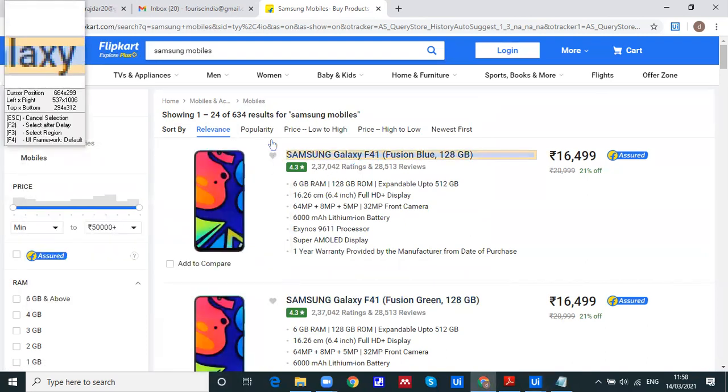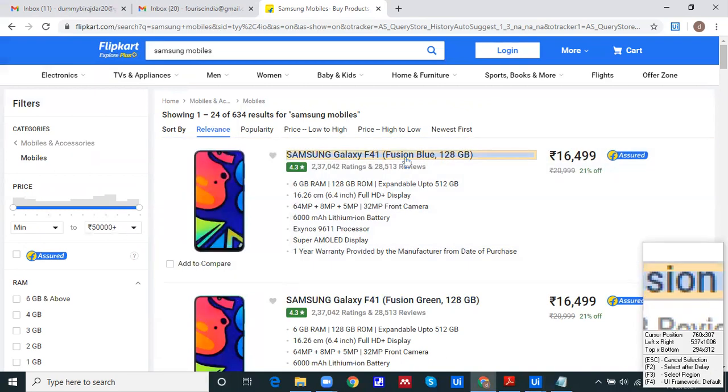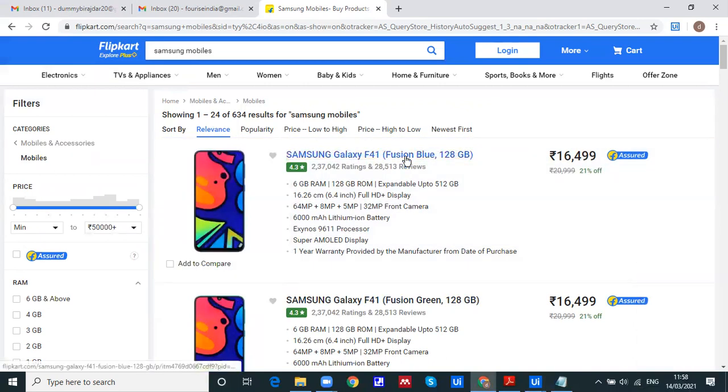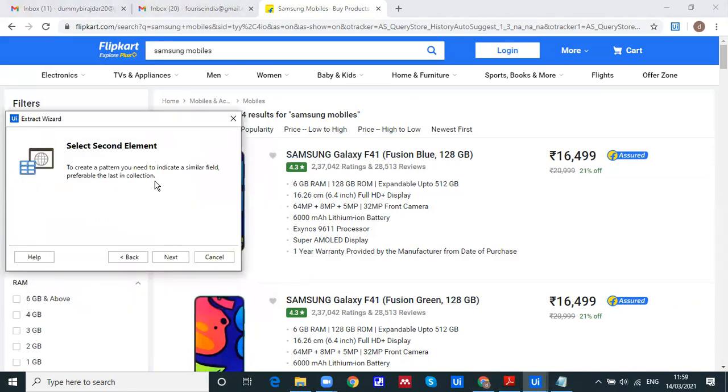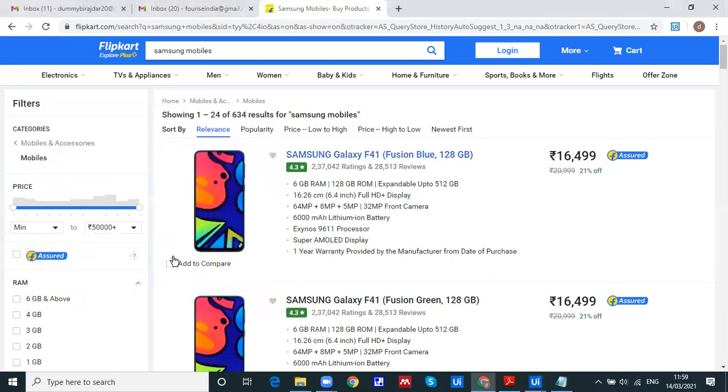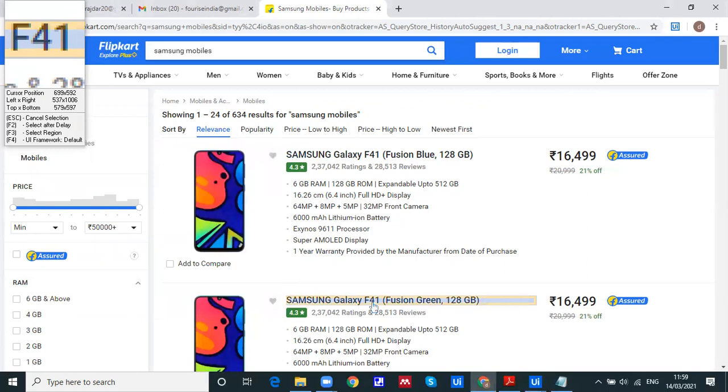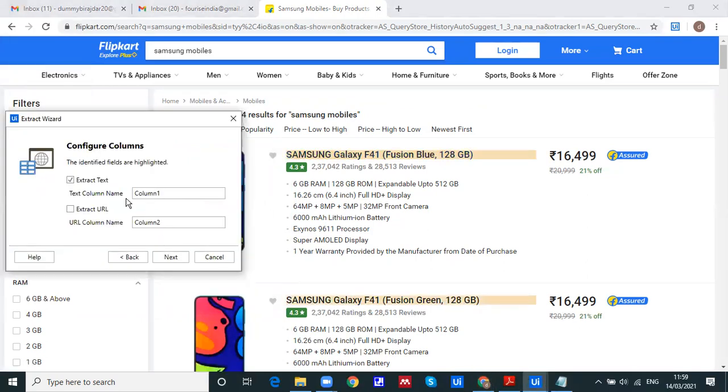Just click on next. It is going to ask about the name of the product. Just click on that. To create a pattern, you need to indicate a similar field, preferably the last in the collection. If you want to repeat a similar kind of pattern, on next also you want to do it, just click on next. Okay, so select the same one. Now you can see it is going to ask you the column name. Let's say I'm going to give the product name of mobile.